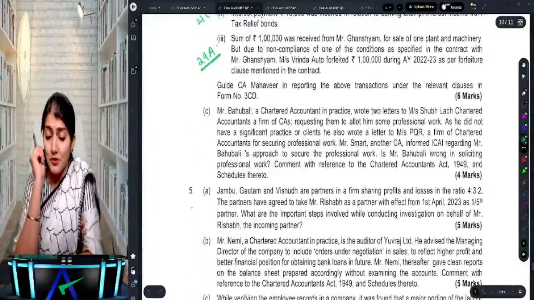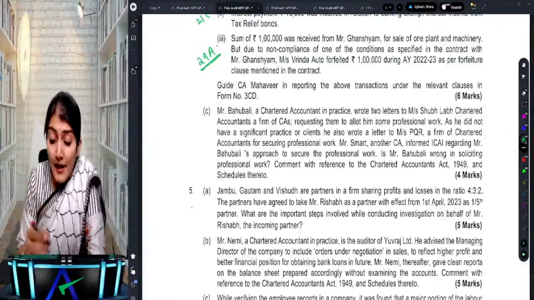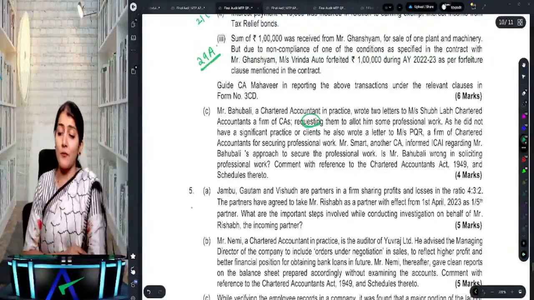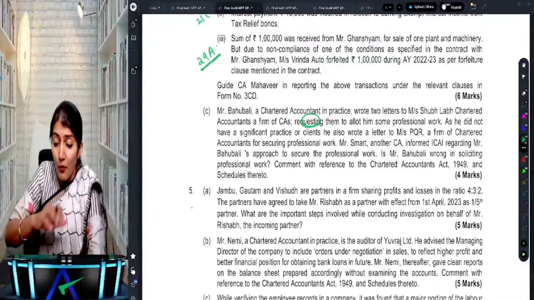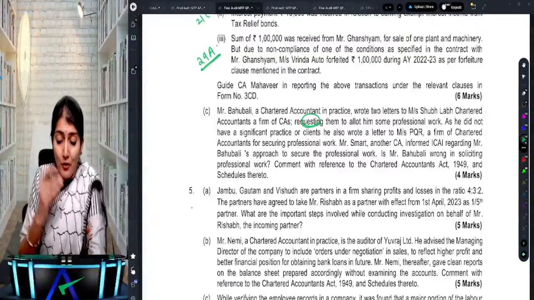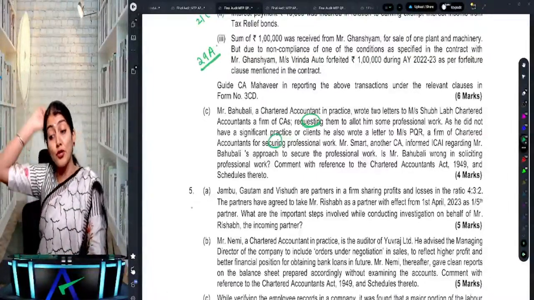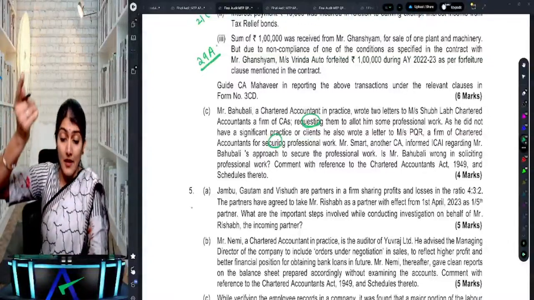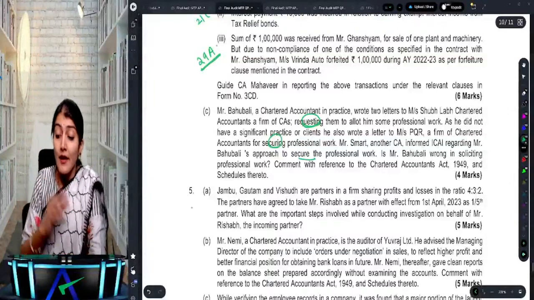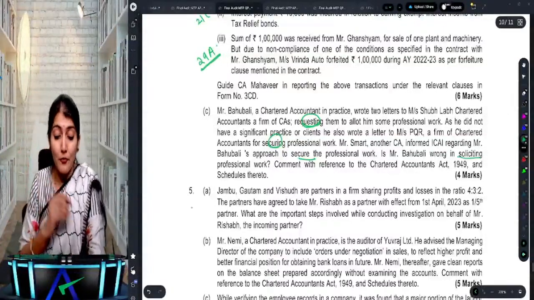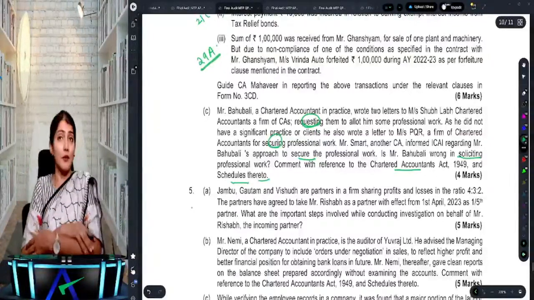Bahubali, a chartered accountant in practice, wrote 2 letters to Shubhlab, chartered accountant, a firm of CA, requesting them to allot him some professional work. As he did not have a significant practice or client, he also wrote a letter to PQR, a firm of CA, for securing professional work. Mr. Smart, another chartered accountant, informed ICAI regarding Bahubali's approach to secure the professional work. Is Bahubali wrong in soliciting professional work? Comment with reference to the Chartered Accountants Act and the schedules thereto.